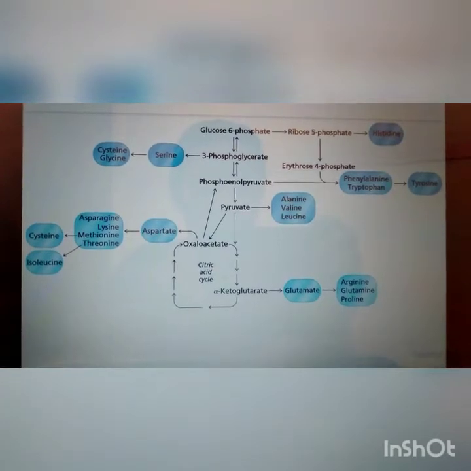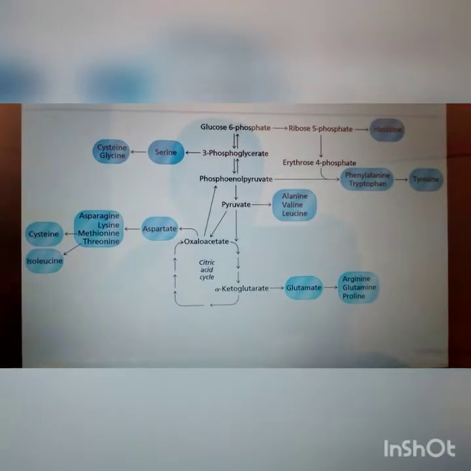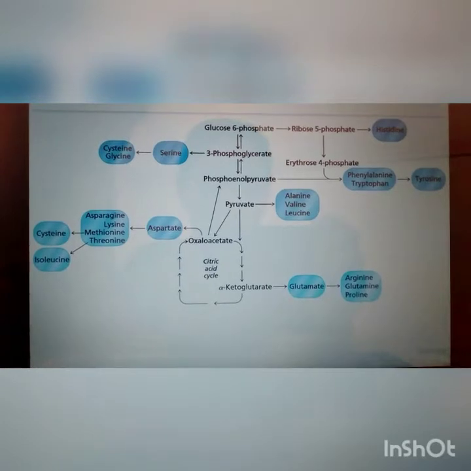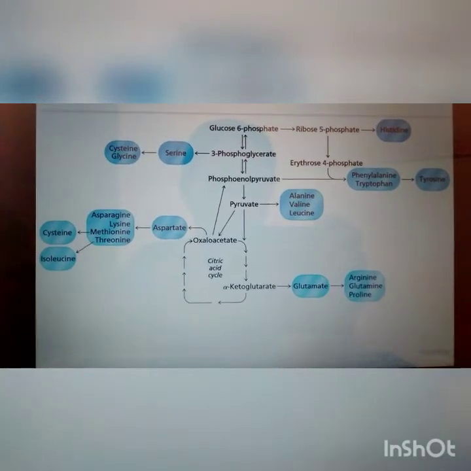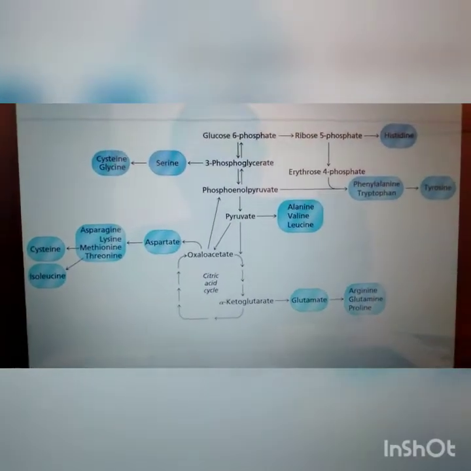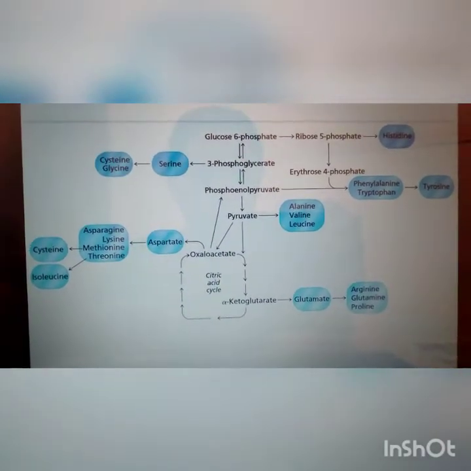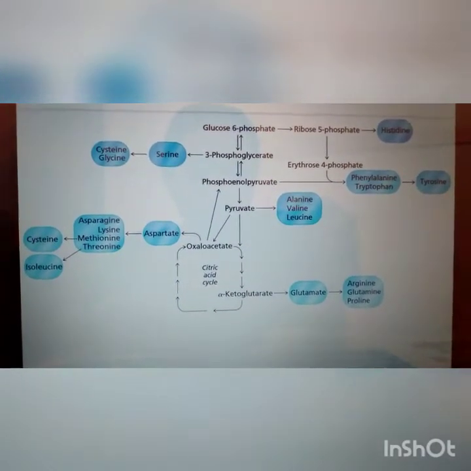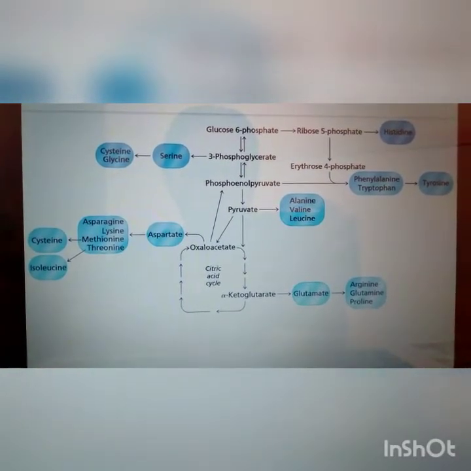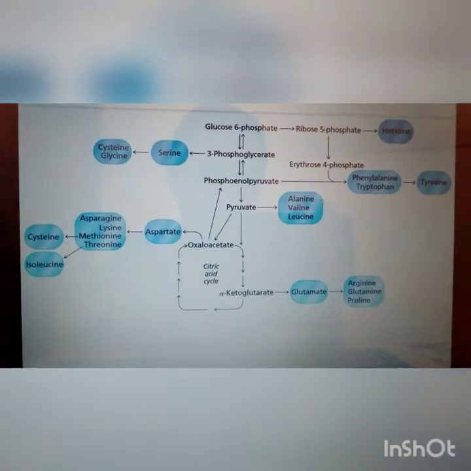Glutamine and proline. The carbon atoms of proline and arginine also come from alpha-ketoglutarate through glutamate. The proline is synthesized from glutamate. The path to arginine is similar in most species except the glutamate amino group is acetylated before the aldehyde is formed. Okay, next is cysteine, glycine, and serine.